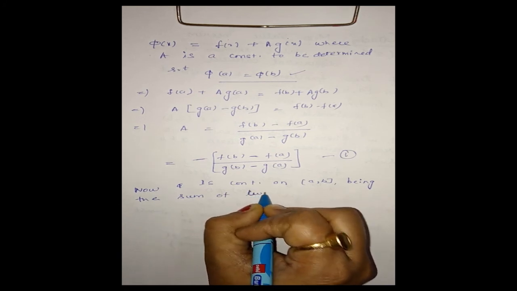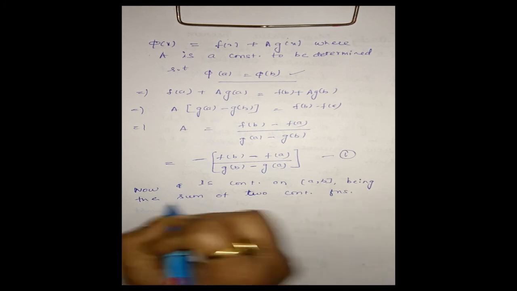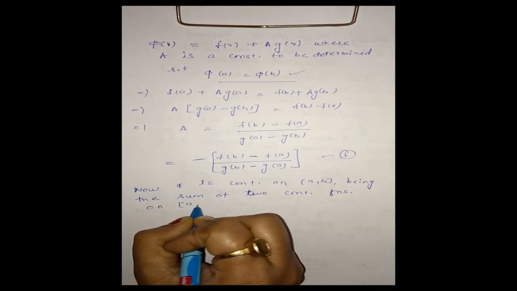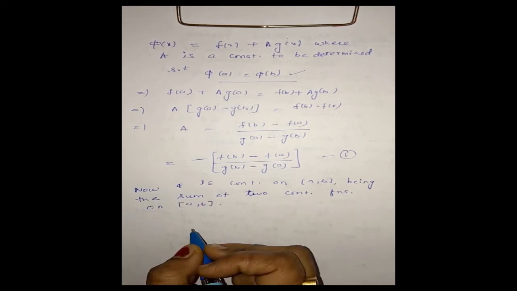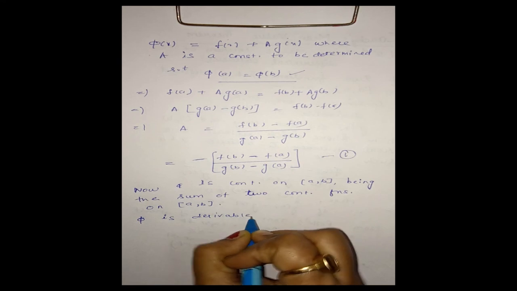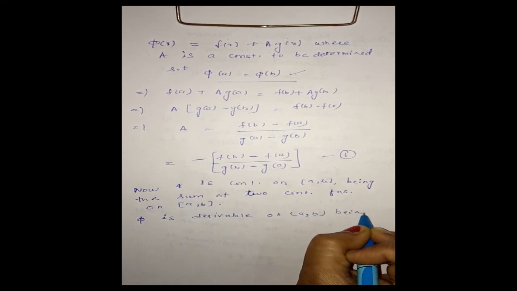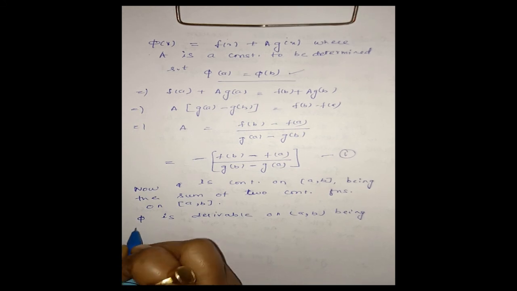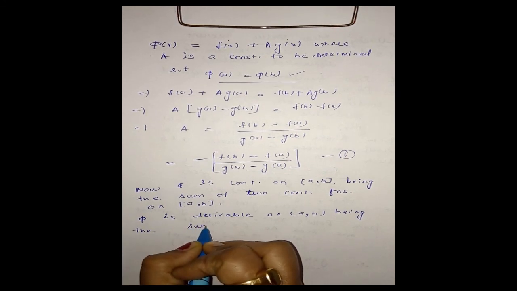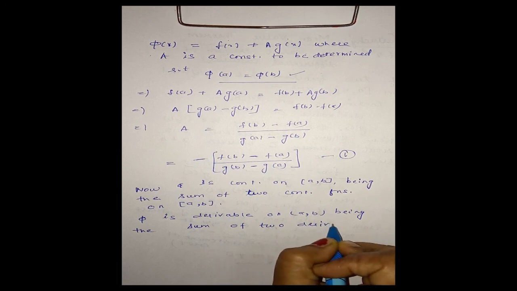Sum of two continuous functions, clear? On closed interval [a, b]. In the same way, phi is derivable on open interval (a, b), being the sum of two derivable functions.